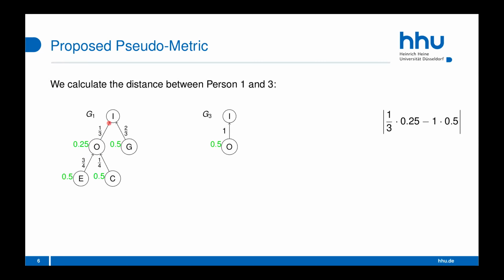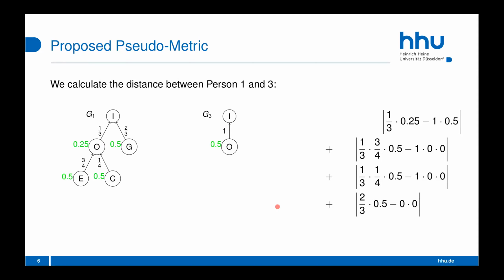And then we subtract the same thing from the other graph, so minus 0.5 times 1, and then take the absolute value. Then we do it for the next node E here. We have 0.5 times 3/4 times 1/3 minus 0 times 0 times 1. And the same thing for all the other nodes.